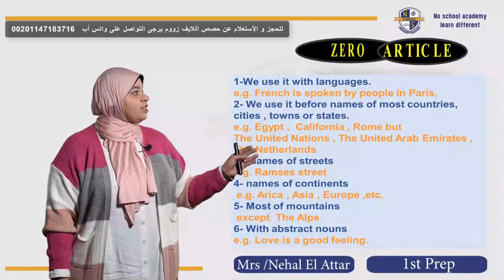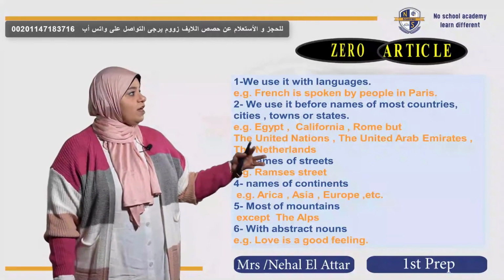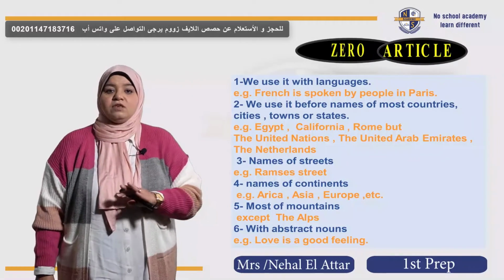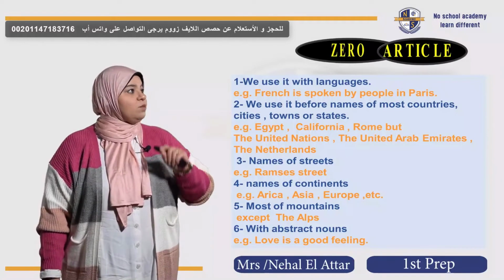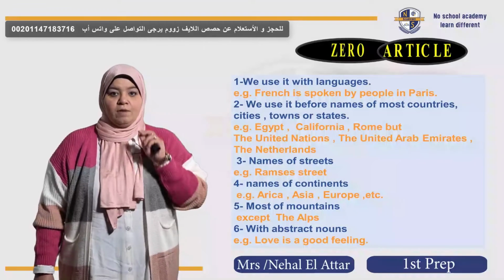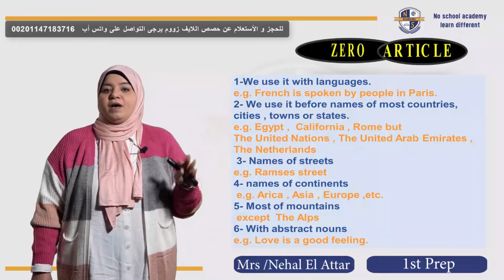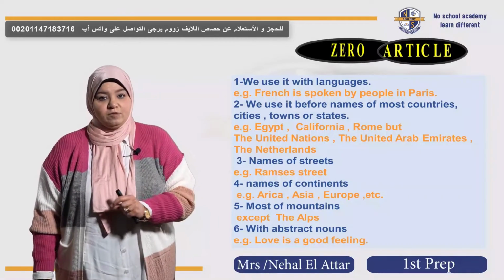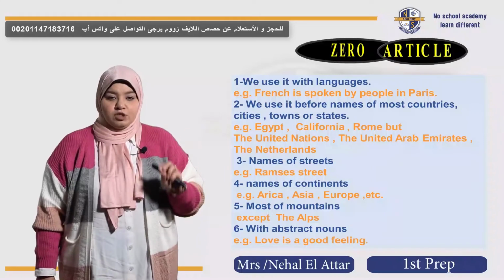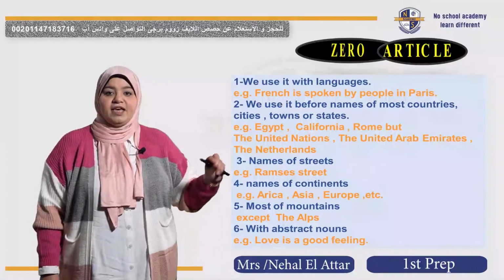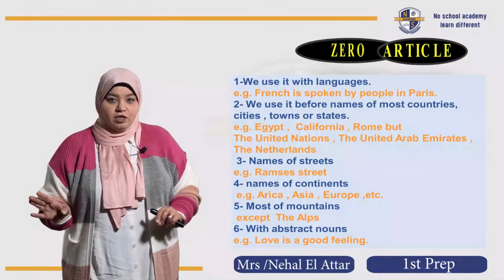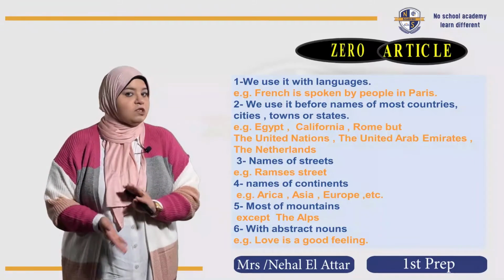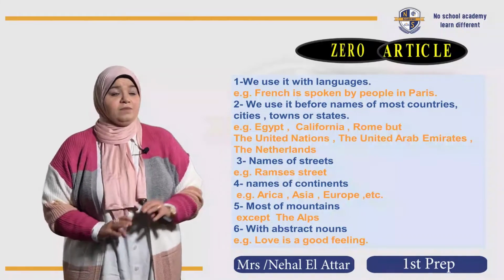Also, the next part is the names of mountains. We use the with specific ones. But in general, we say Mount Everest. Don't put an article before this. But for example, the Alps, the Himalaya, some certain mountainous areas take the. But in general, before the names of mountains, we put no article, okay?